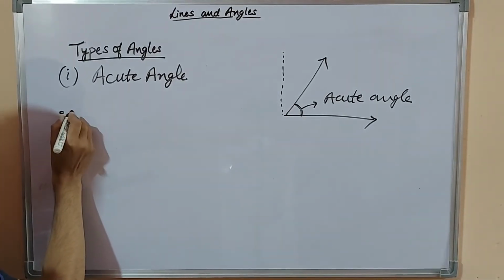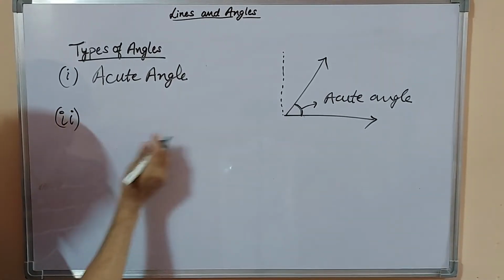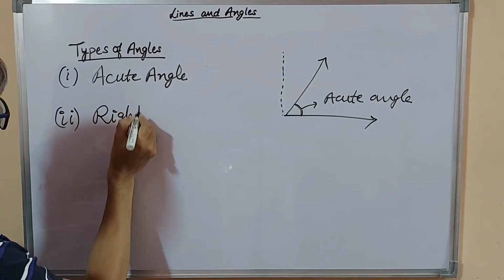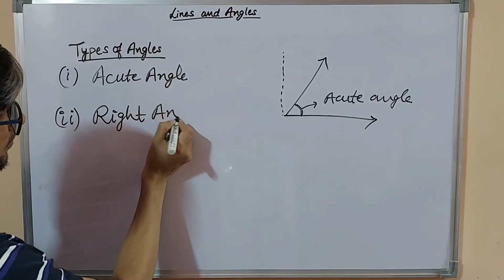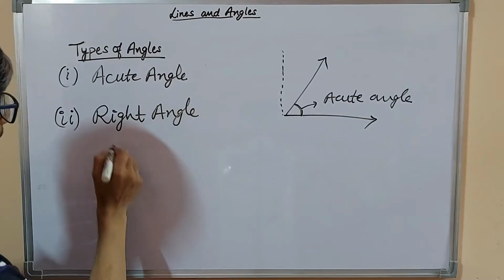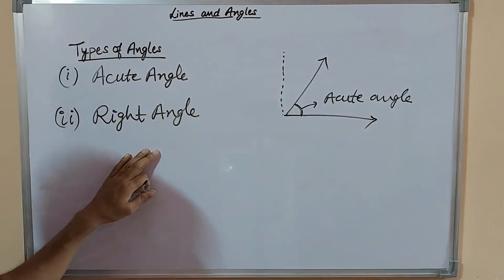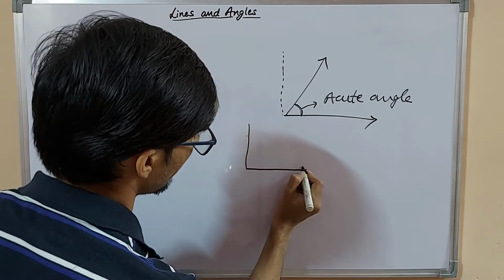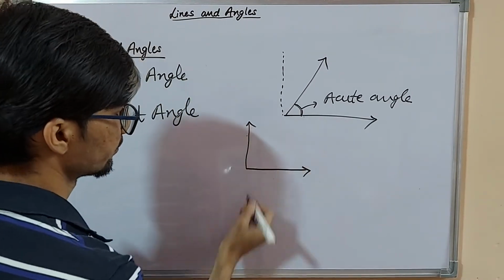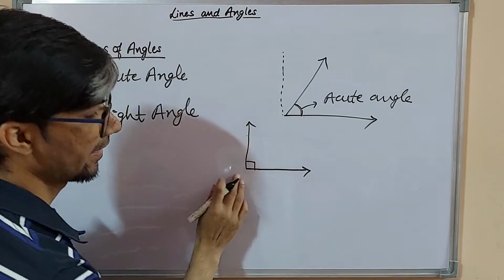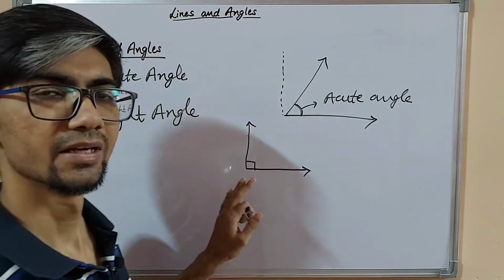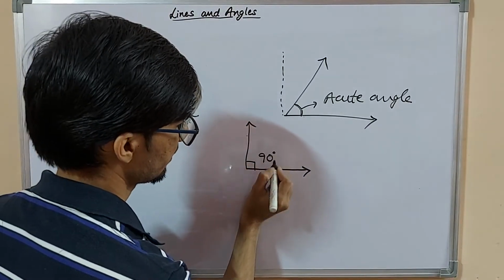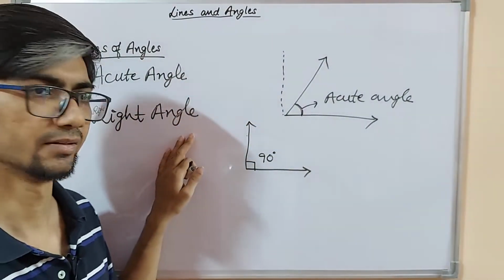Second is the right angle. A right angle is an angle which measures exactly 90 degrees.